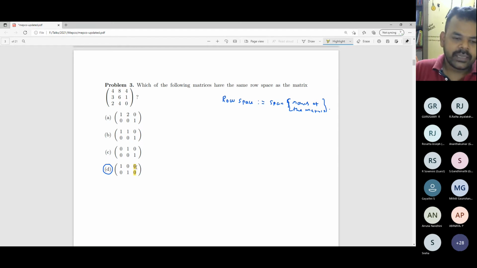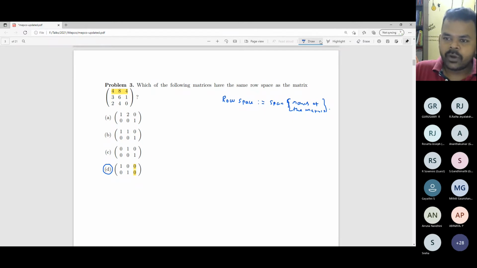So whatever linear combination we take will give only 0; you will not be able to get non-zero entries. If the row spaces are the same, then every row of your given matrix should be a linear combination of these 2 rows. In particular, the first row cannot be a linear combination of rows of this matrix, because in the first row you have 4 here, but the 4 cannot be constructed from here. So this is not an option.